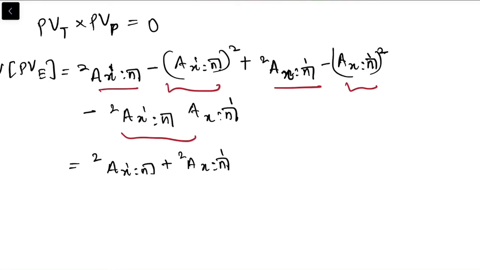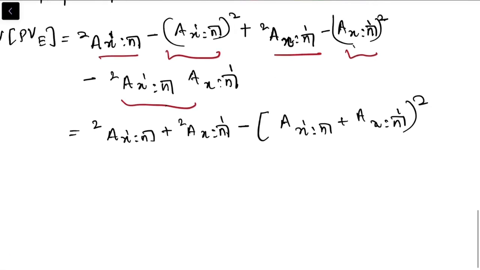This is a square, this is b square, and this is 2ab, right? So I can say this is minus (a plus b) whole square. Now this is nothing but 2ax n minus axn.